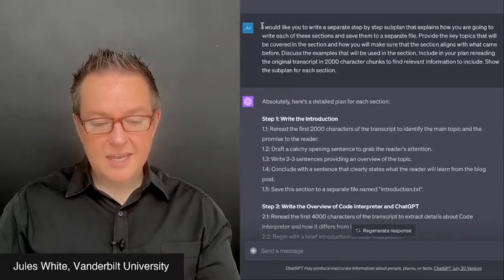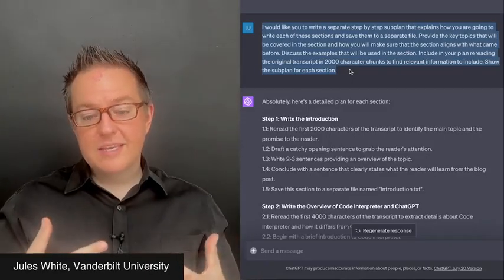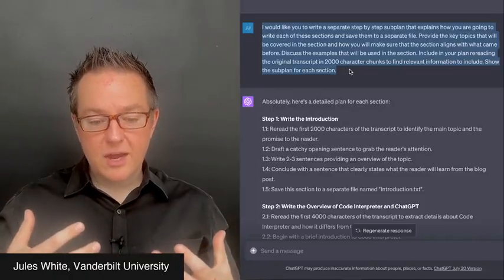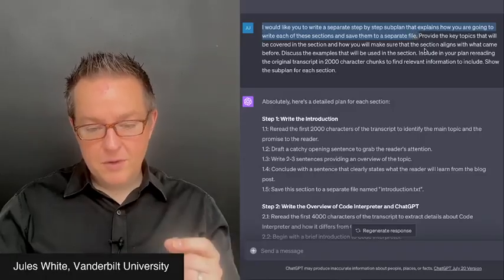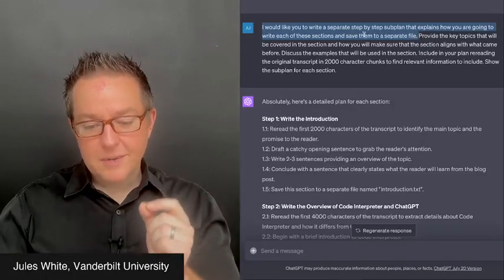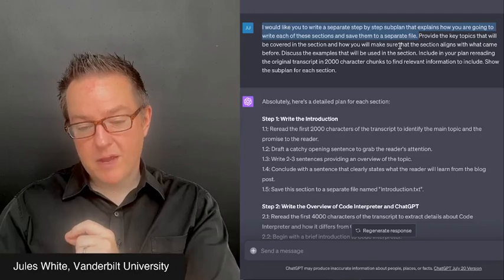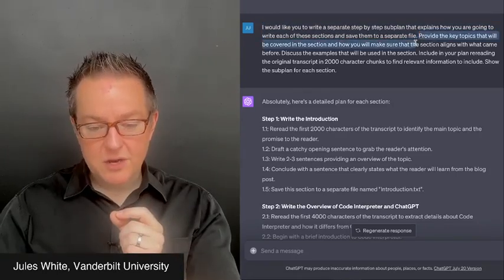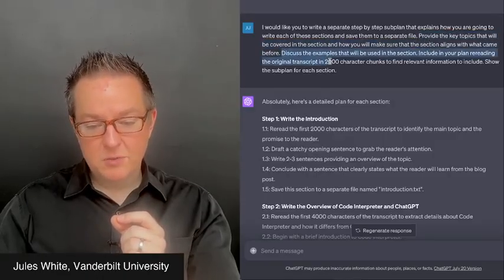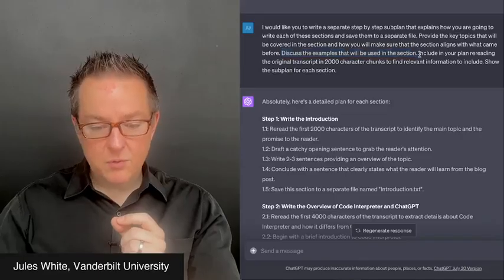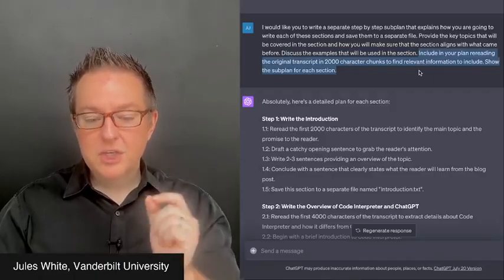And then basically I take it and I realize it's pretty concrete, but it's not quite concrete enough. From my perspective, it's still a little bit too high level. And so I tell it to write a separate step-by-step sub-plan that explains how you're going to write each of these sections and save them to a separate file. Provide the key topics that will be covered in each section, and make sure the section aligns with what came before. Discuss the examples that will be used in the section. Include in your plan rereading the original transcript in 2,000 character chunks to find relevant information to include. Show the subplan for each section.